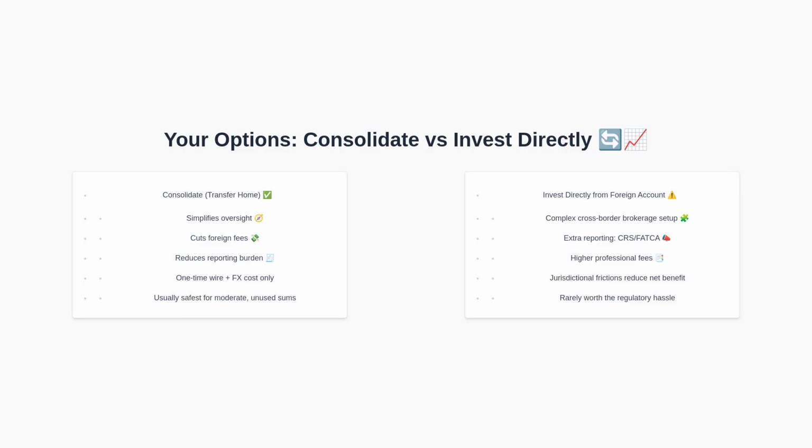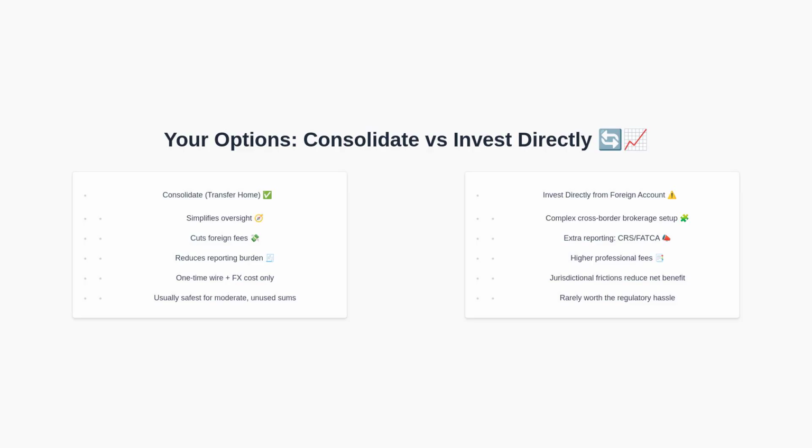Here is a side-by-side comparison. Consolidating funds to your home account simplifies oversight, reduces foreign maintenance fees, and typically lowers reporting complexity. Yes, you may incur a wire transfer fee and face currency conversion risk. But for moderate, unused balances, this is often offset by the long-term simplicity and reduced admin.